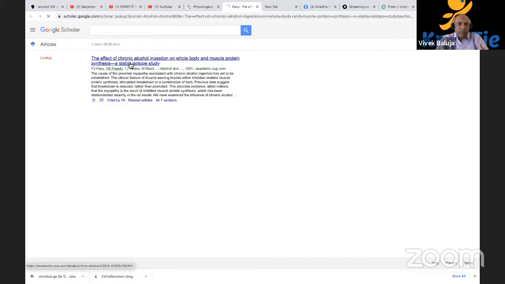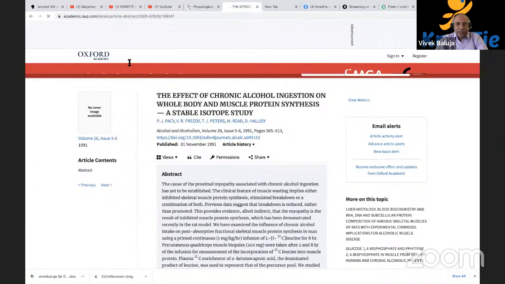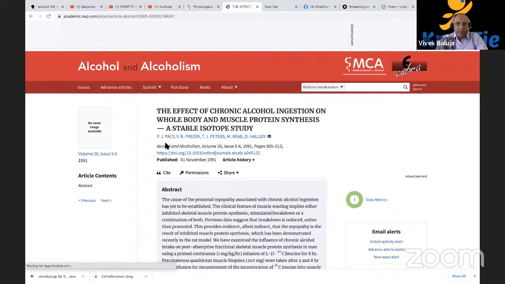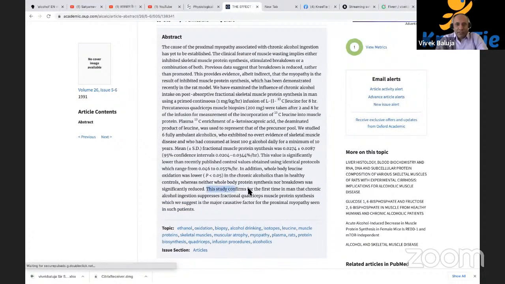Let's see what Dr. Pacey has to say, and this was back in 1991. She said that the effect of chronic alcohol ingestion on whole body and muscle protein synthesis showed, for the first time in man, that chronic alcohol suppresses fractional quadriceps muscle protein synthesis, which we suggest is a major causative factor for proximal myopathy seen in such patients.